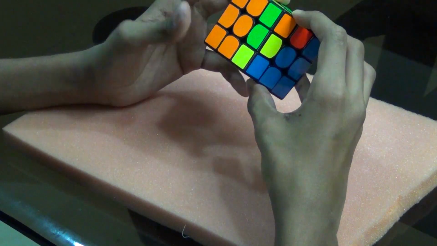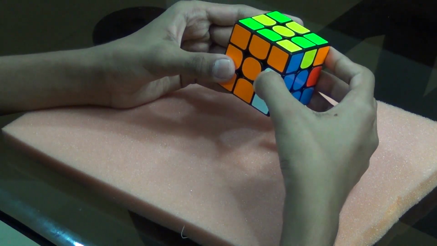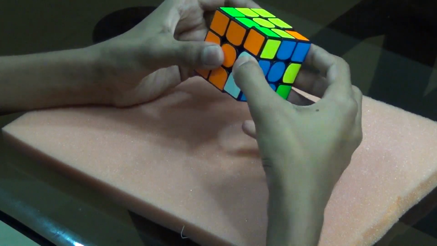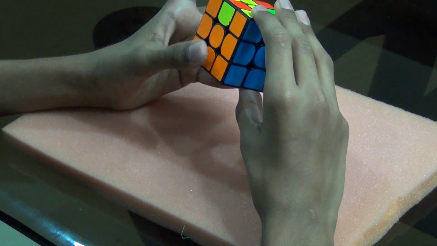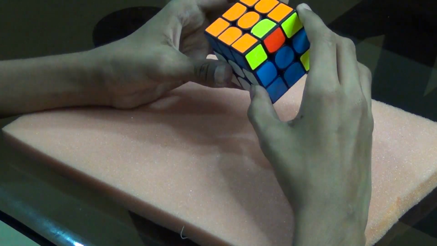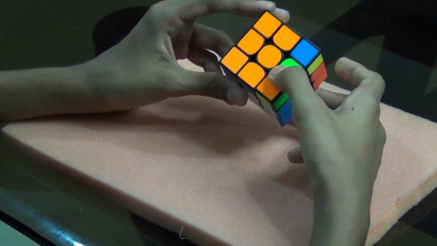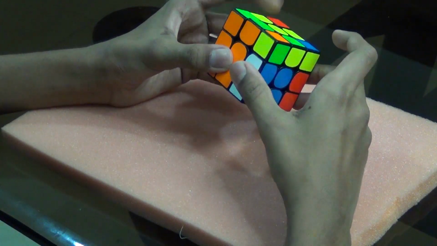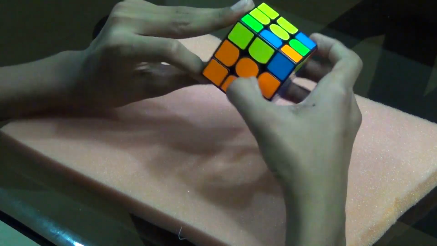Front layer to the clockwise, up. Two more last times. Front layer to the clockwise, right layer up, top layer to the left, down, right, bring it back. Front layer clockwise, up, to the left, down, to the right, bring it back.